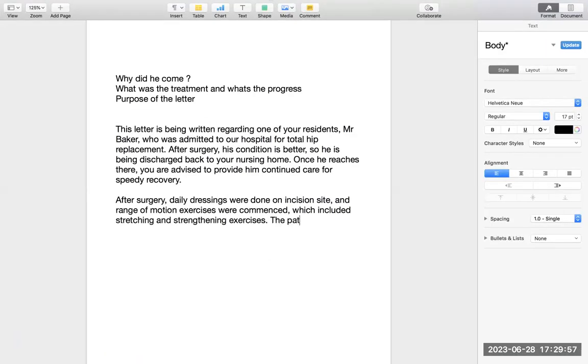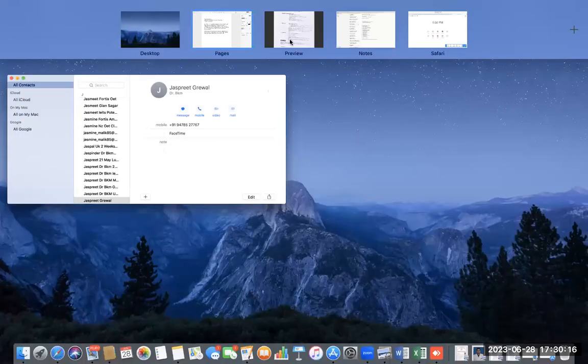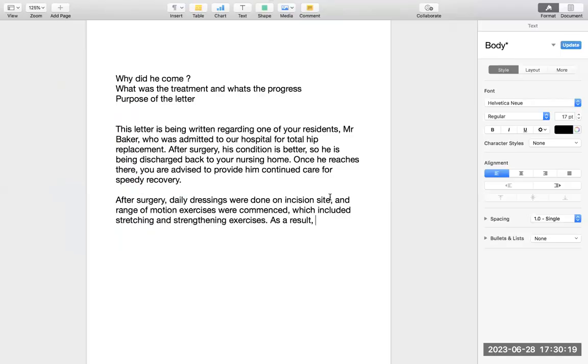So the patient, as a result, this is the line I would like to connect. Surgery ke baad daily dressing was done and exercises were initiated. Now I want to use the same kind of line. As a result, because of the exercises, the patient had good mobility after operation. It happened because of the exercise. So I said this line. As a result, he had good mobility after the operation.